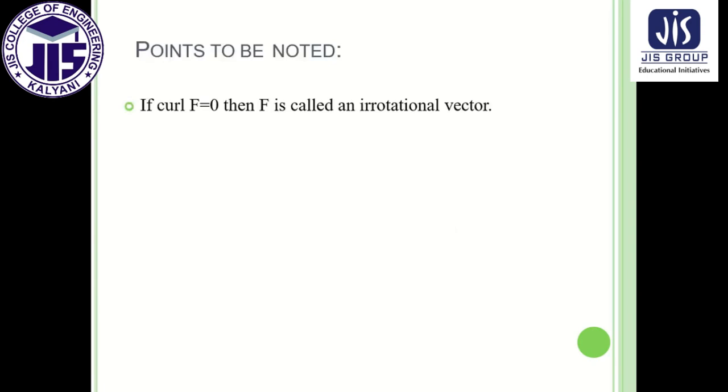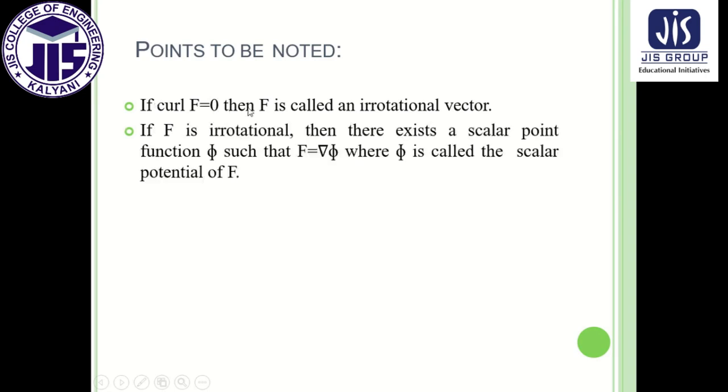Now there is a new term, irrotational vector. We call a vector an irrotational vector when the curl of that vector, curl F, is 0. If we get a vector as irrotational, then F can be written as F equal to nabla phi.